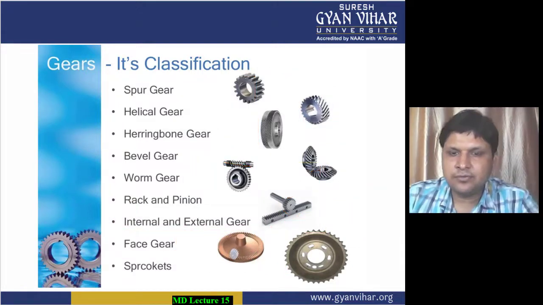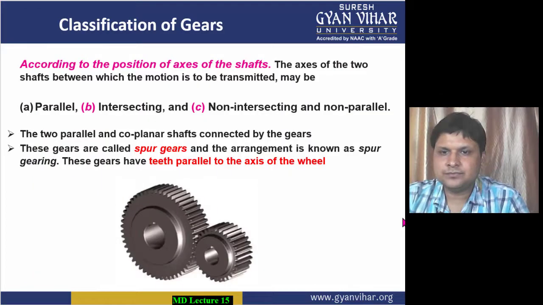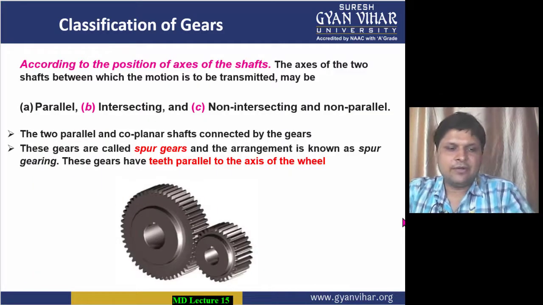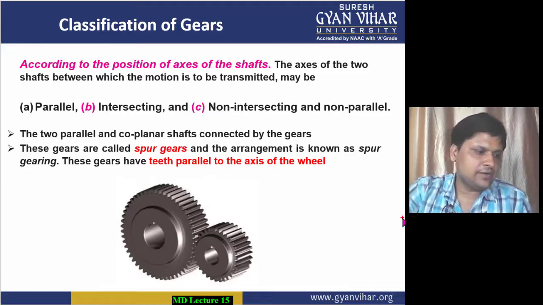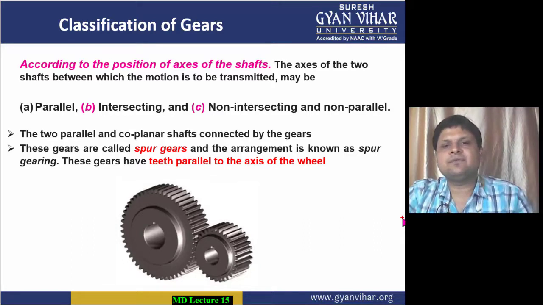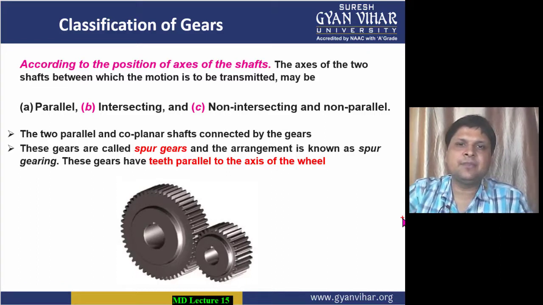First of all, let's move into the spur gear. As I have already told you, whenever we classify the gears or anything, we take some base. There should be some base for classification.